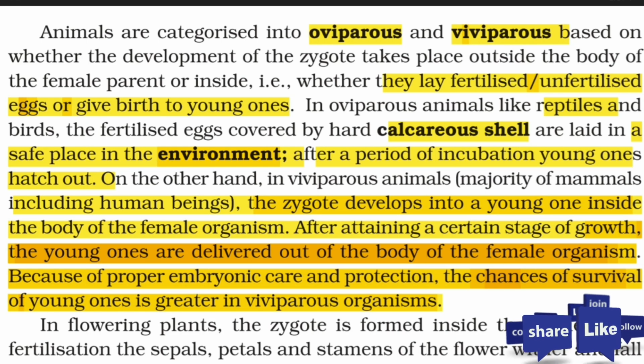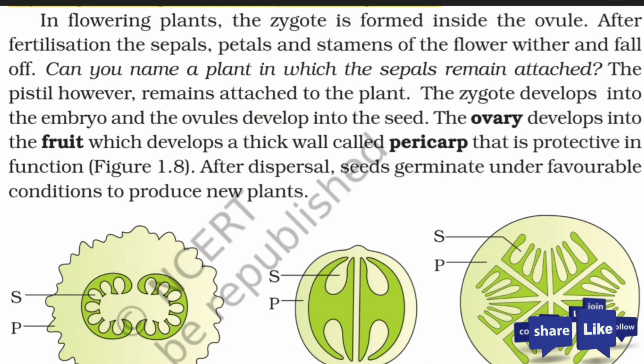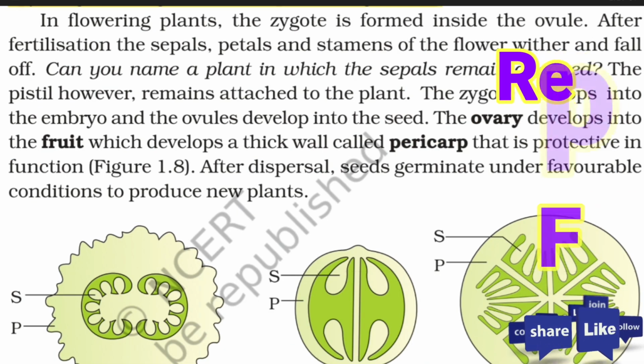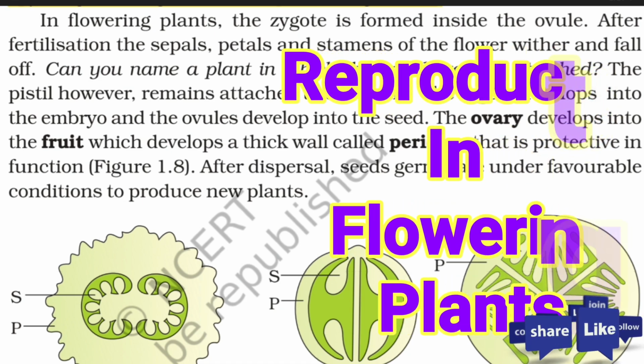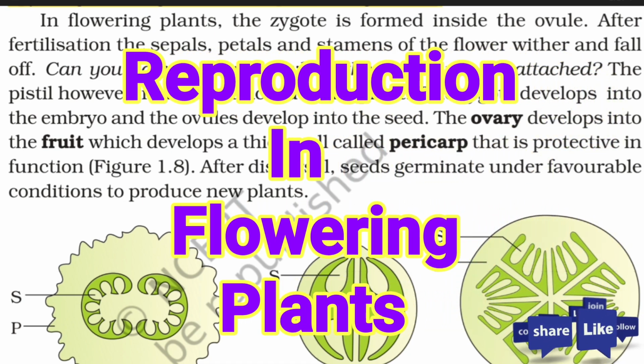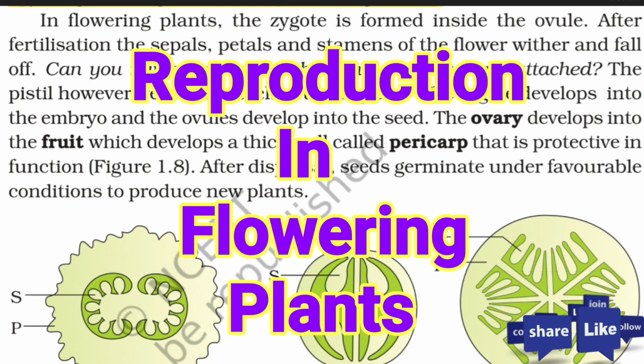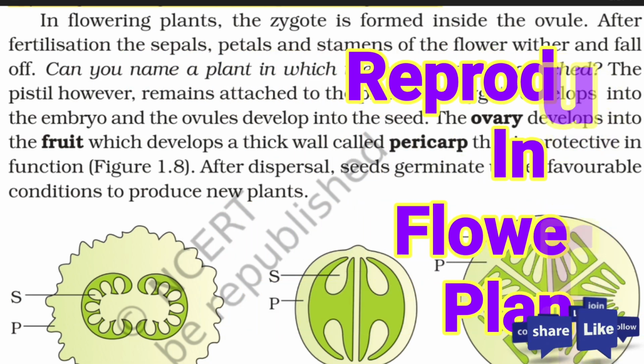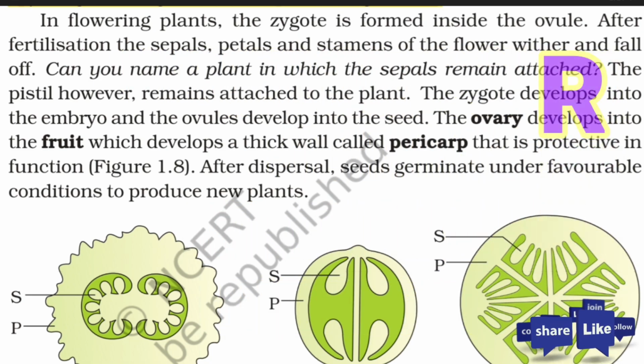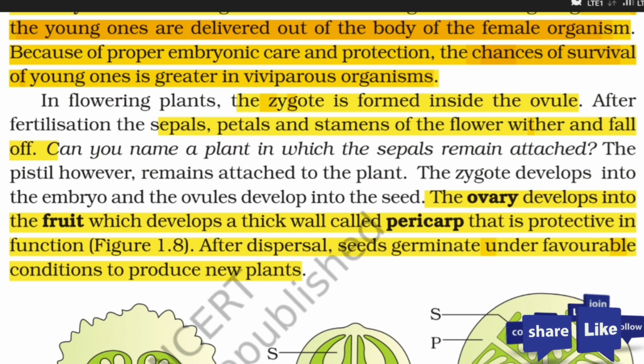This is a very important part. You can learn about the difference of oviparous and viviparous, and you should write all the differences with the help of examples. Besides the animals, we have about the same kind of reproduction procedure in flowering plants also. Here also, because of the fusion of male gamete, zygote will form, which will form inside the ovule. As you know, different parts are present in the flowering plants.